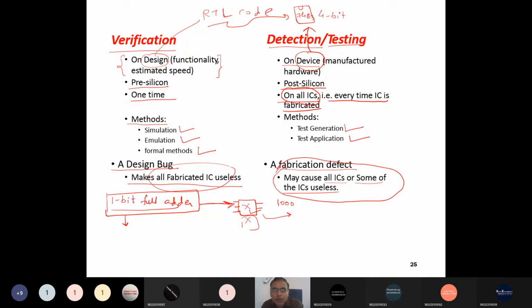Faulty IC was fabricated, even in the same fabrication process and for the same design.